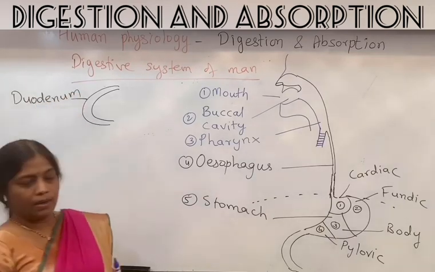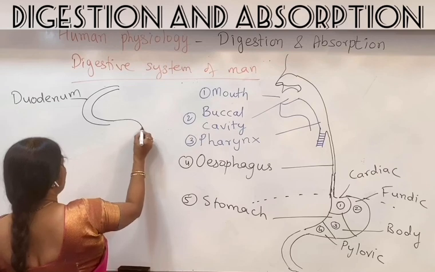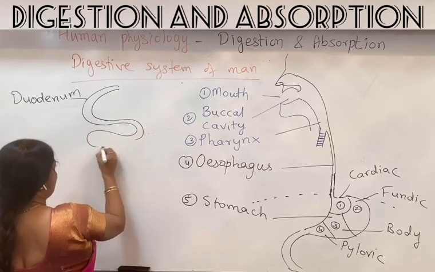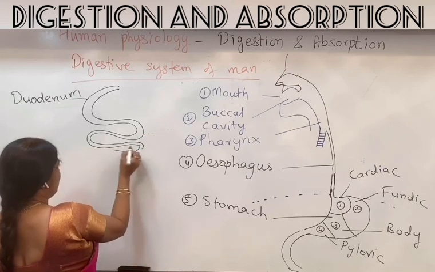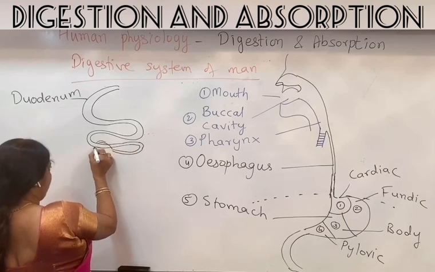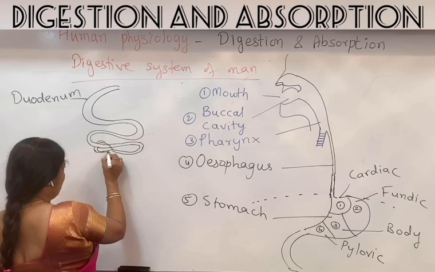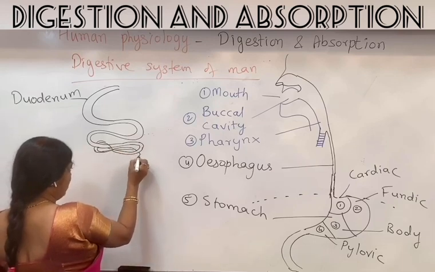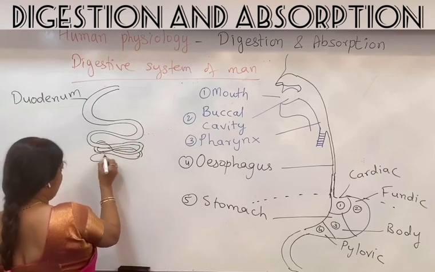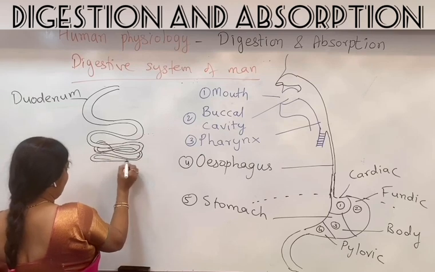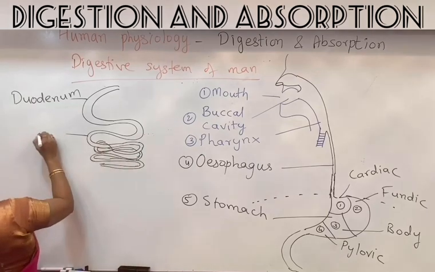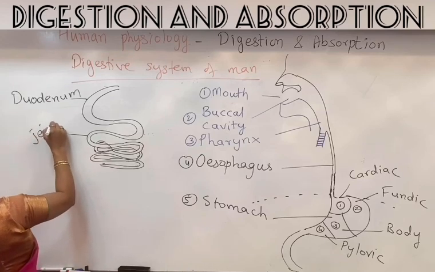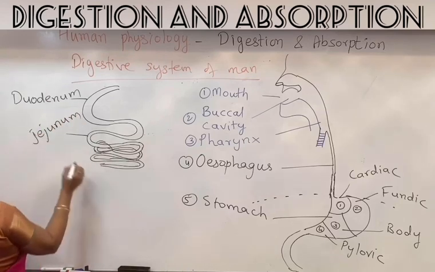This is the duodenum. Now this duodenum continues and forms a highly coiled structure. This highly coiled structure is called as the jejunum. And again the jejunum somewhat becomes narrower, further coils, and forms the last part, that is called as the ileum. So this part is the jejunum, and the last part is